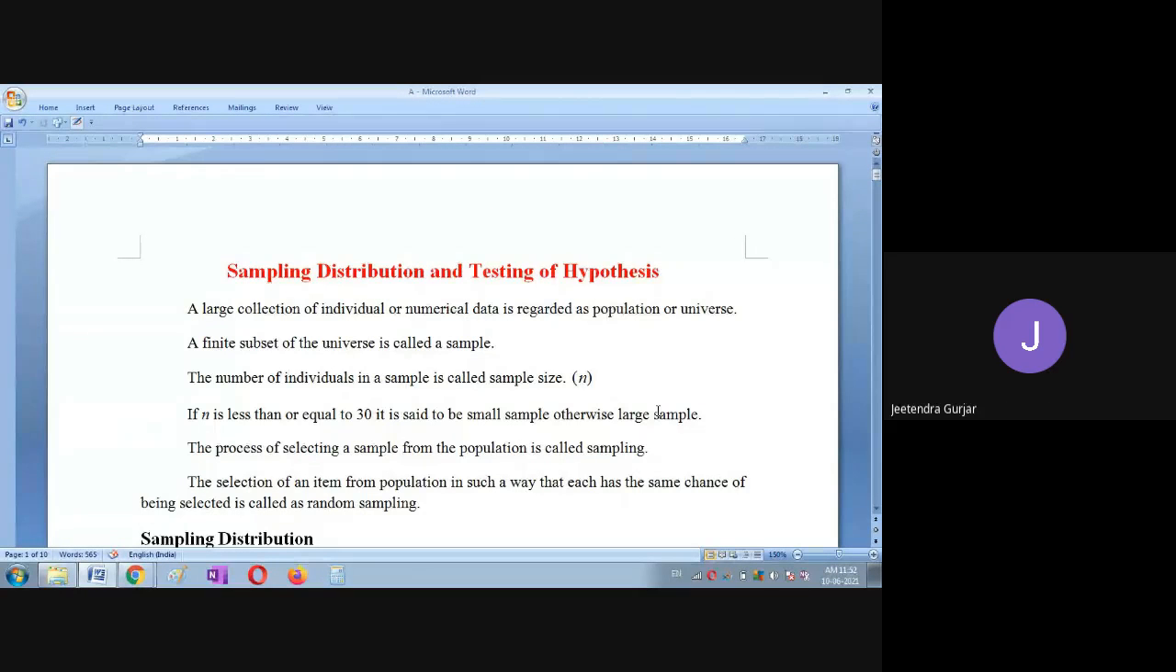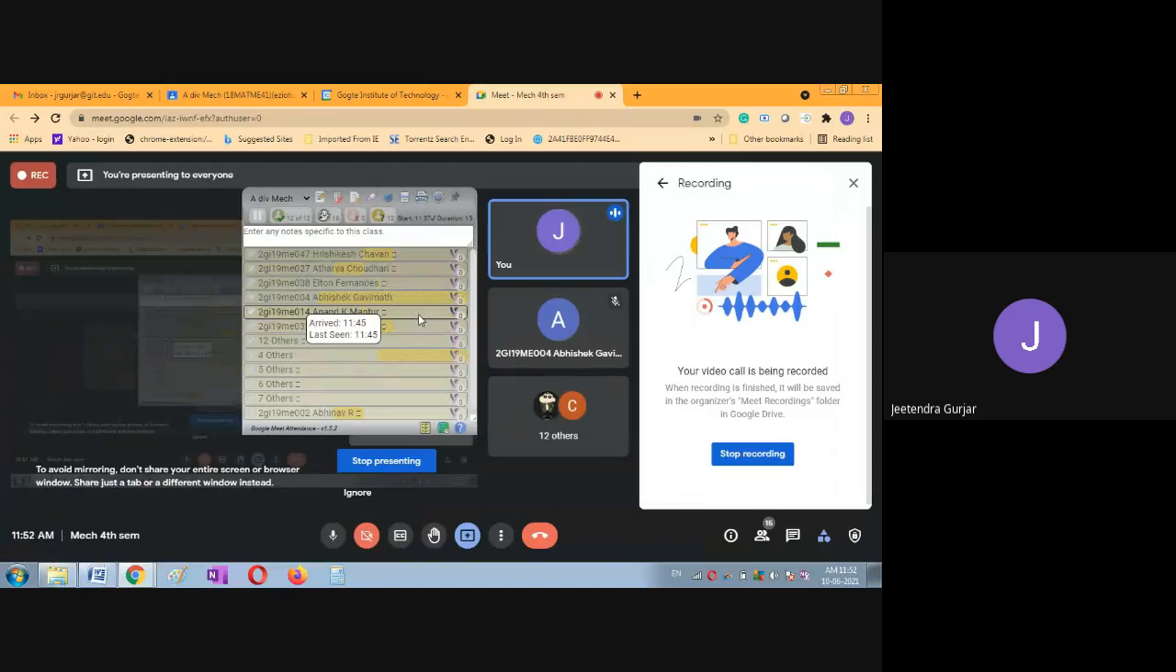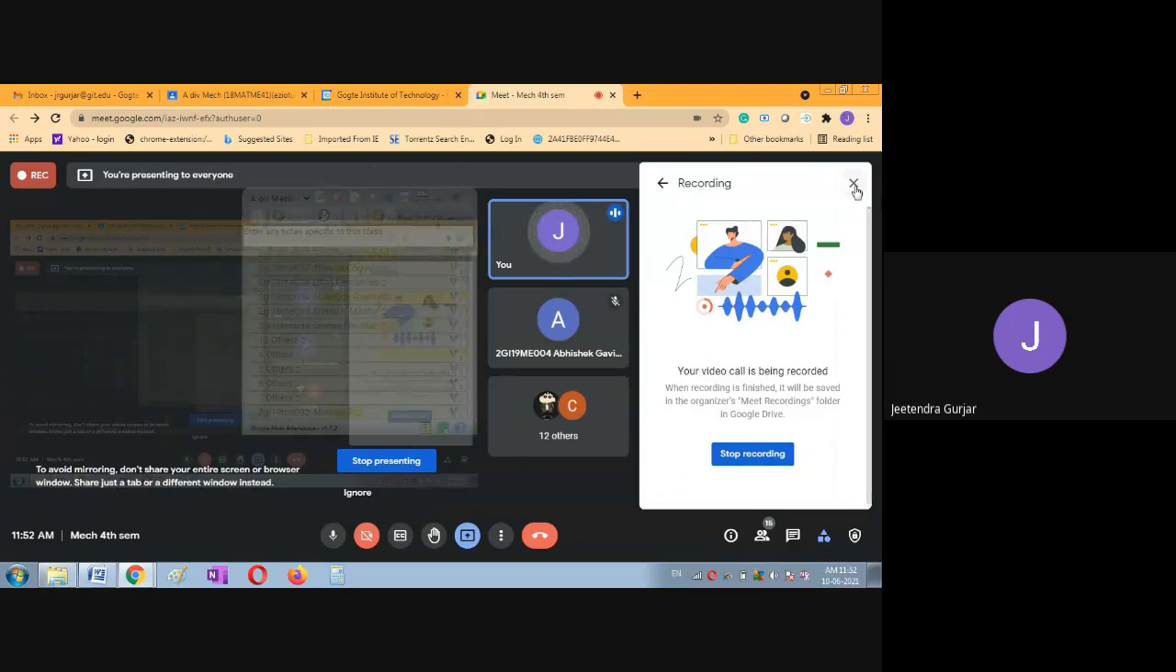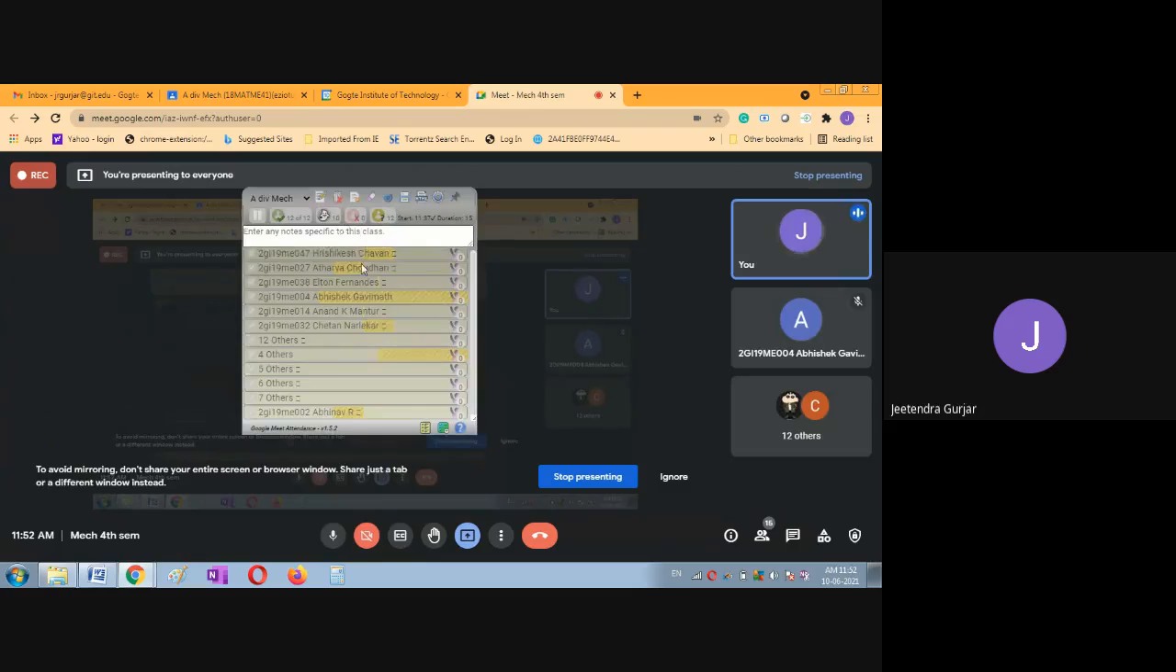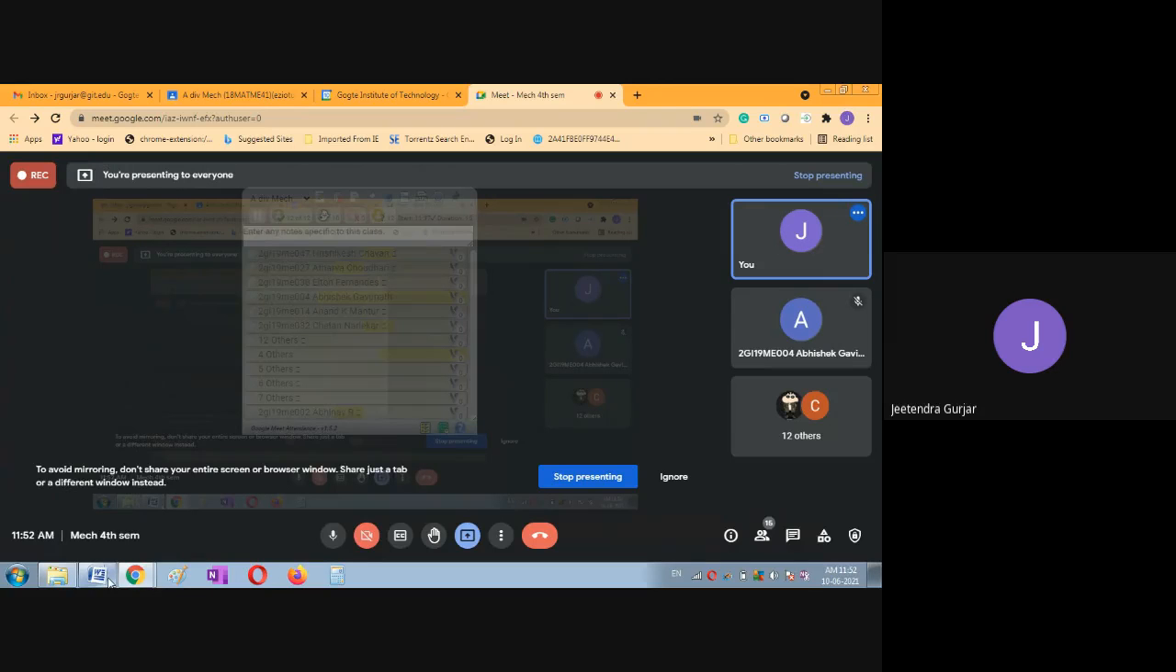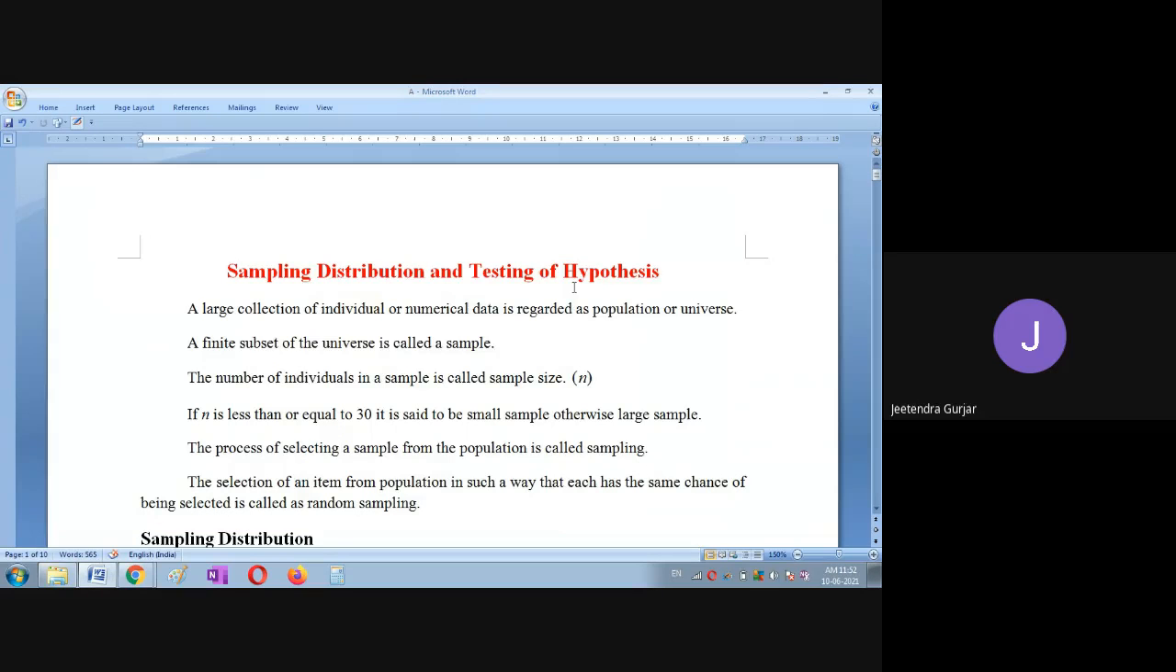Okay, so I think all are present, right? Rishikesh, Atharva, Elton, Abhishek, Anand, Chetan. Only 12 students have joined. Why? What about others? They are busy. Okay, so please tell them that we have started the class. Okay, let them join.